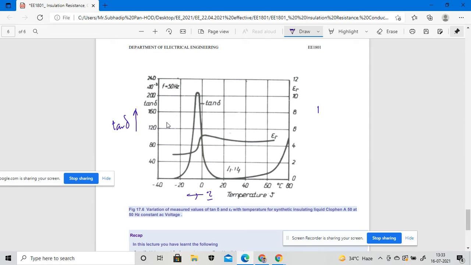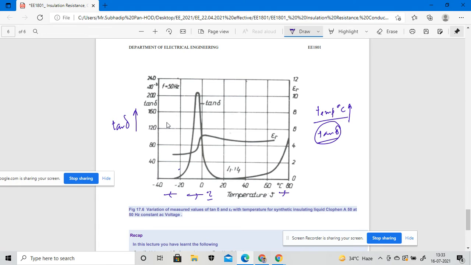For different temperature values, my tan delta will change. In this part there is a decrement of the temperature, and in this part there is an increment of the temperature, increasing values of the temperature. If we decrease the temperature, we will see that the values of tan delta increase sinusoidally.